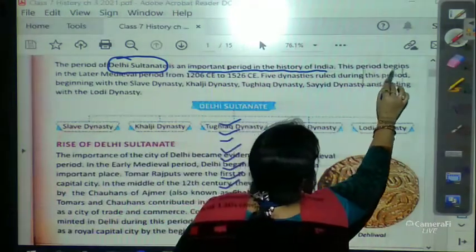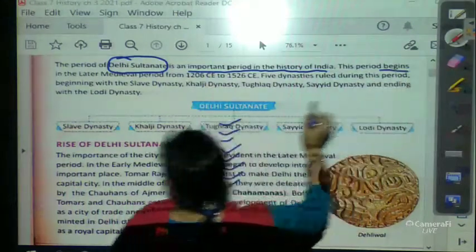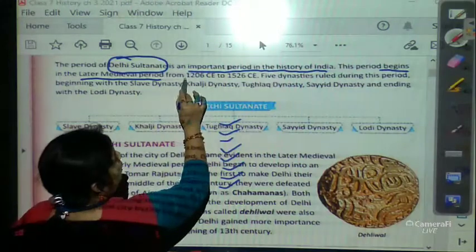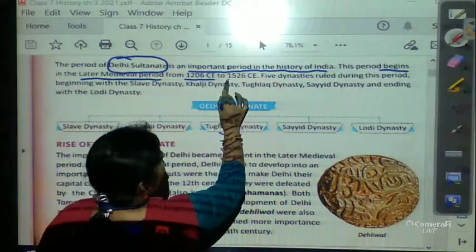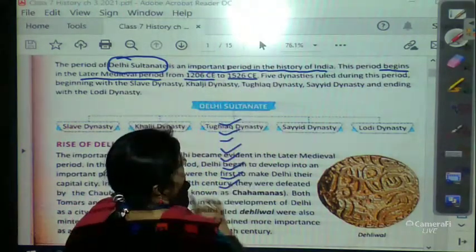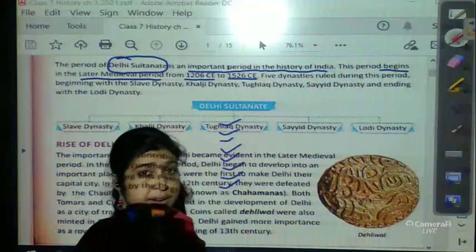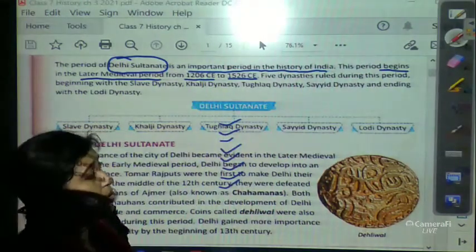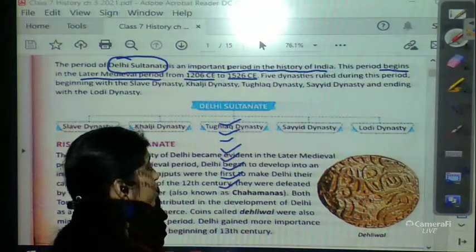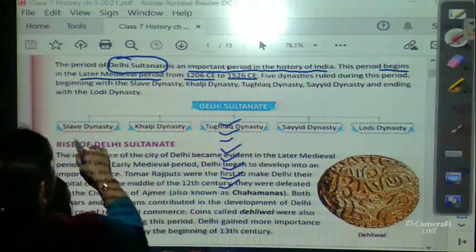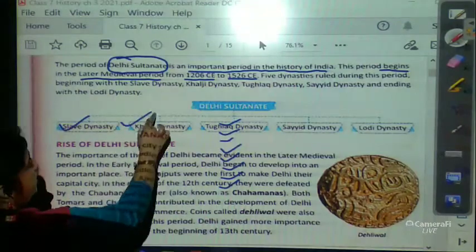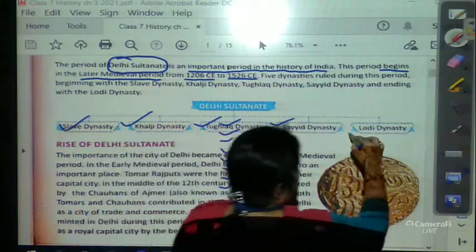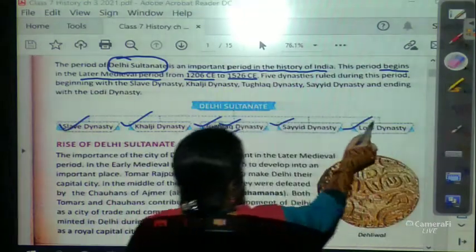This period begins in the later medieval period, from 1206 CE to 1526 CE. Five dynasties ruled over that period: the Slave dynasty, Khalji dynasty, Tughlaq dynasty, Sayyid dynasty and Lodi dynasty.